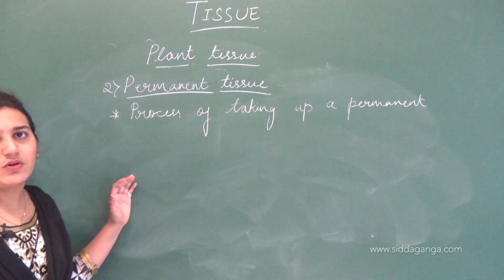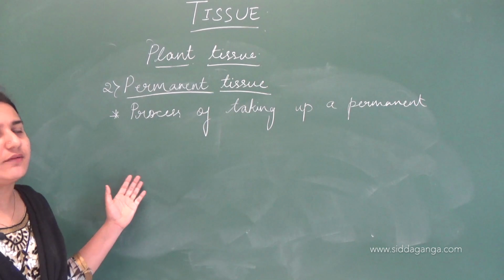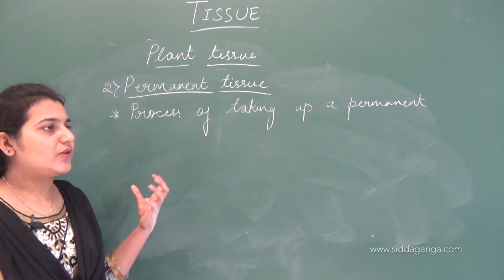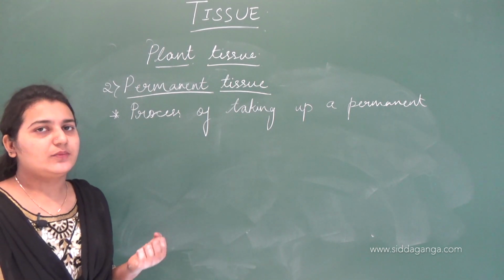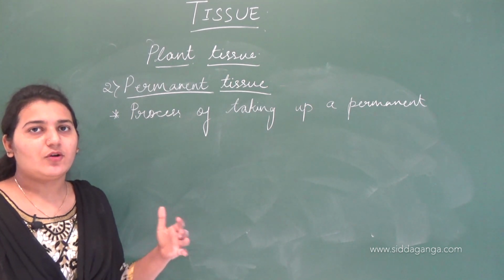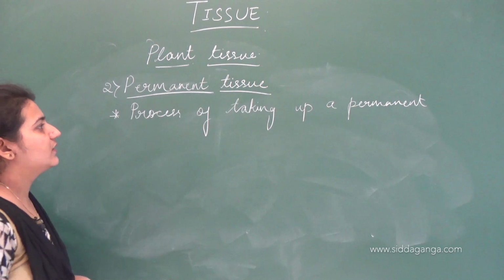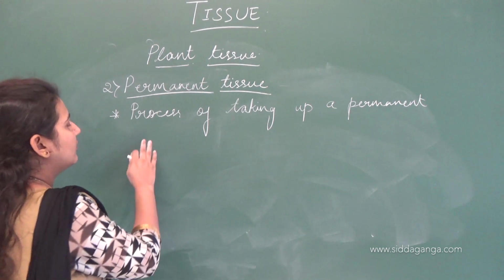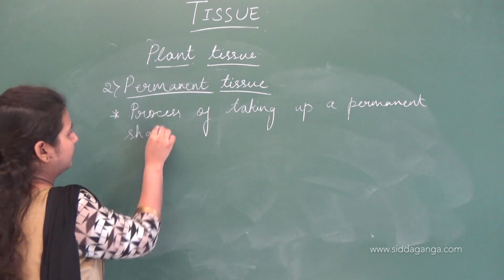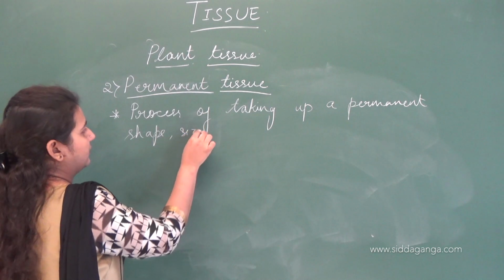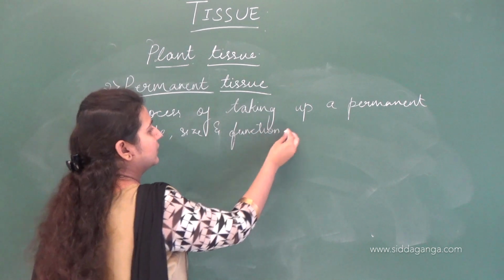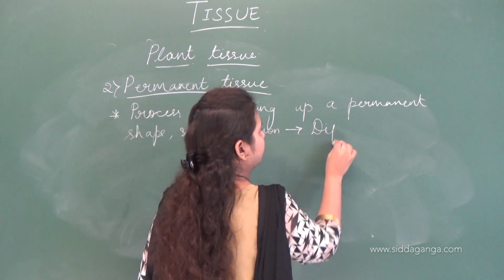This meristematic tissue keeps on dividing, and after a point they lose the ability to divide. After losing the ability to divide, they stop their growth. They attain a permanent size, shape, and they perform a specific function. So that process is called differentiation: the process of taking up a permanent shape, size, and function.